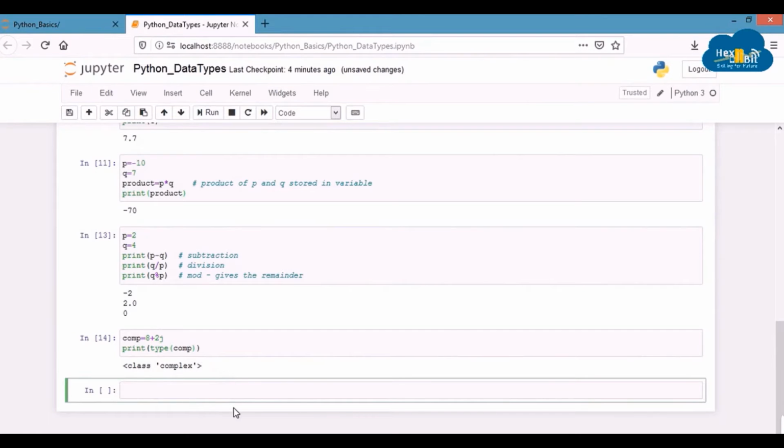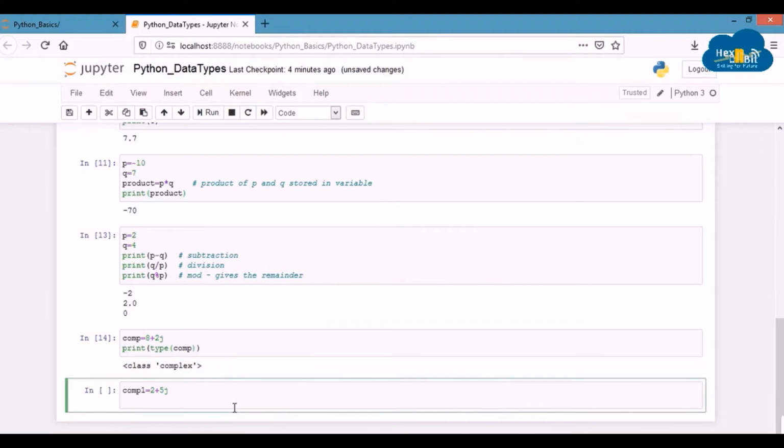Arithmetic operations are also possible on complex numbers. So let's define another complex number with the name comp1 and assign it the value 2 plus 5j. So we'll perform subtraction and addition on comp and comp1 and print the result like this.